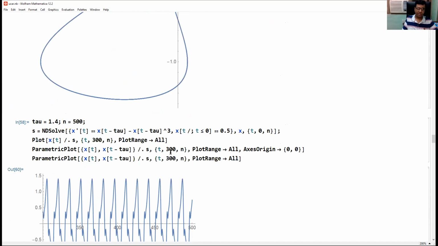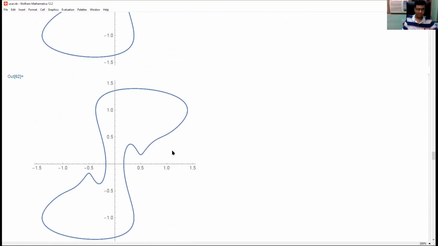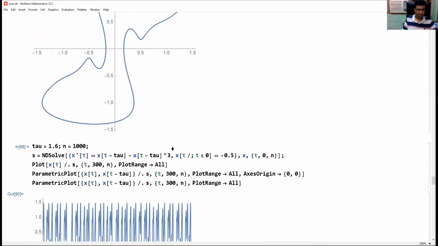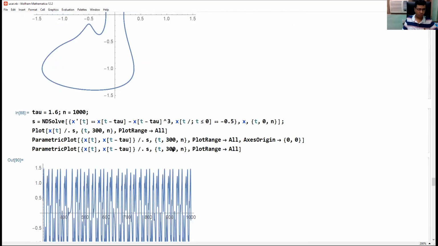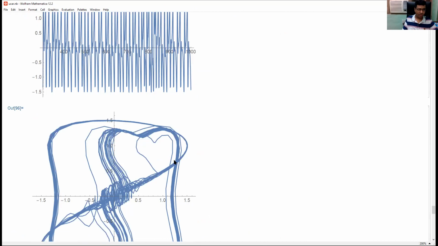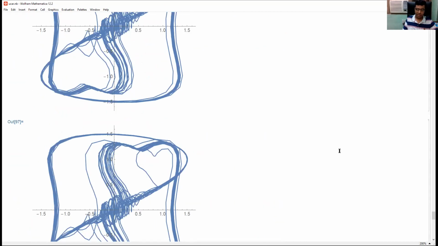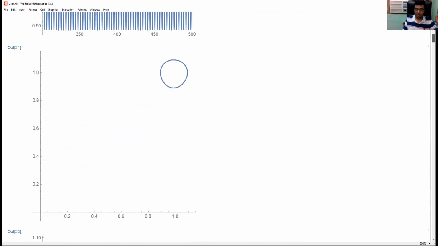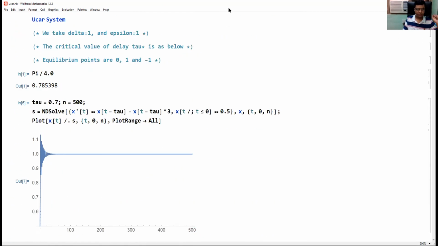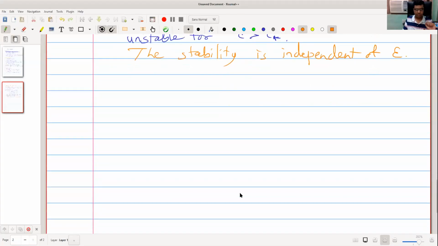So let us note down all these things, and then we observe chaos around 1.6, 1.6 to 1.8, and from 1.8 things are unbounded. Let us note down. Observations.